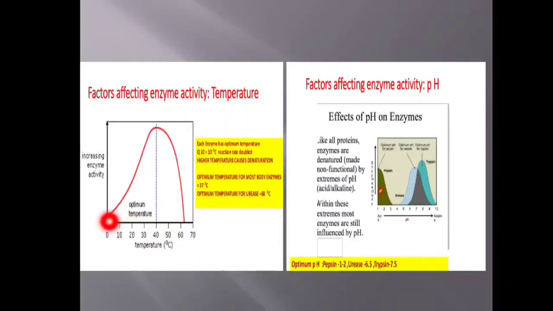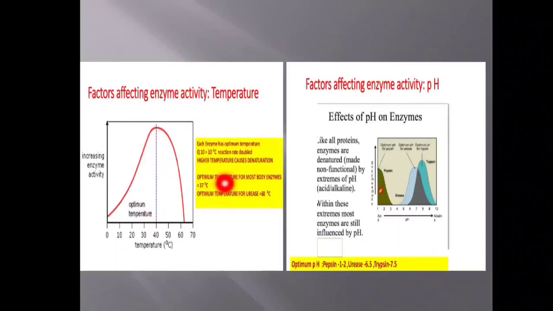In the beginning, at the lower temperature, the rate is less. If you keep on increasing the temperature, the rate increases, and after reaching a certain temperature, it falls down. That means there is an optimum temperature.